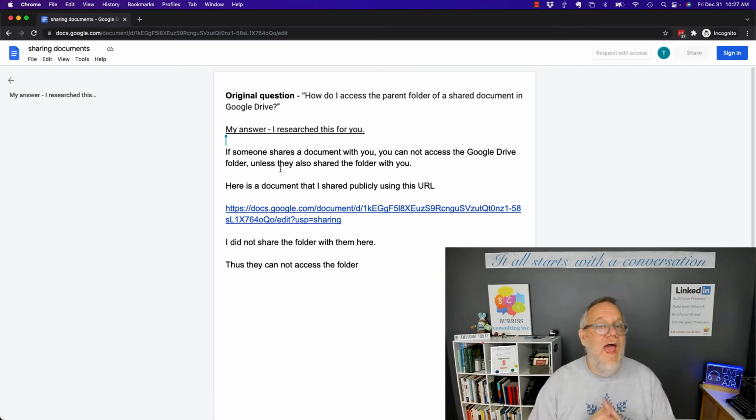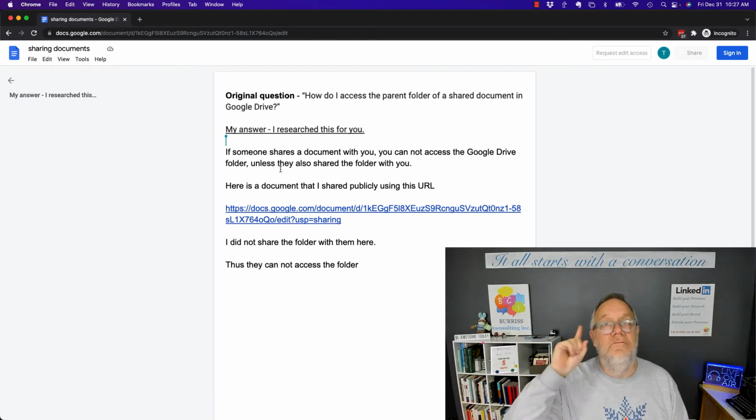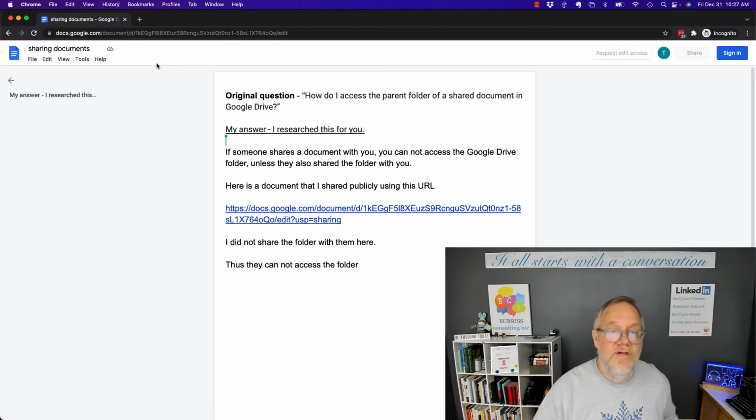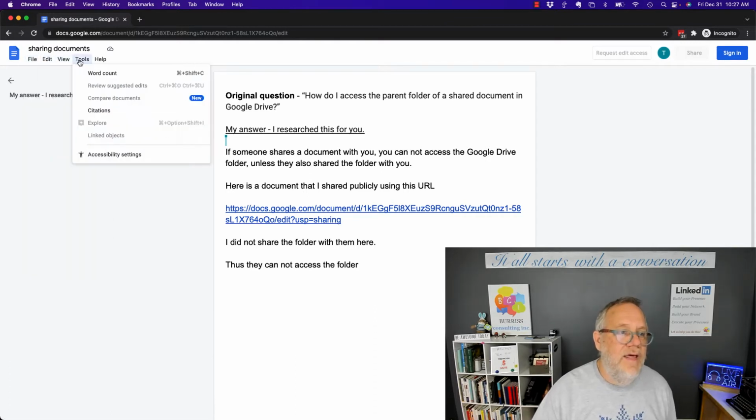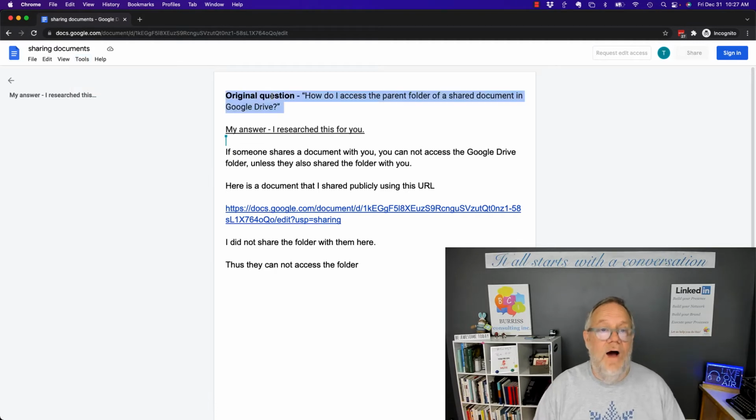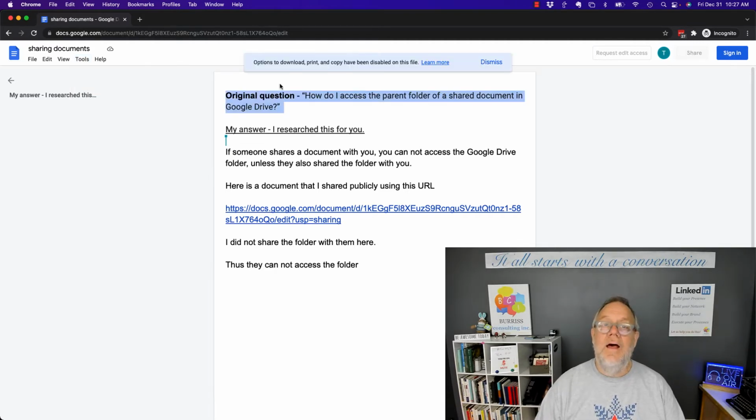So you can see I have no ability to do anything other than view this document. You can see right here, there's no edit, there's no print, there's no share. I can't do anything with it for the most part other than view it. I can't even, watch this, if I copy that, options to download, print, and copy have been disabled. So let me show you what happens.